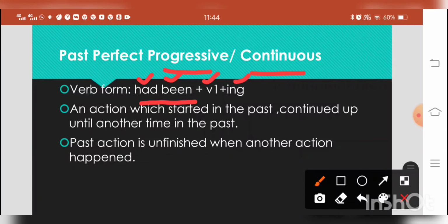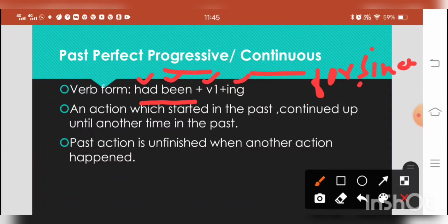And we also use for or since with past perfect progressive tense. As I had explained in present perfect tense and present perfect continuous tense, for expresses duration of the time, or since expresses a point of the time. For expresses the period of the time, duration, period, same.